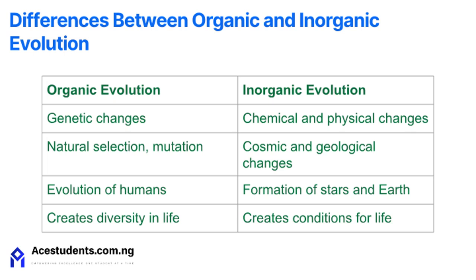While organic evolution occurs over millions of years, inorganic evolution spans billions of years. For example, the evolution of humans is an organic process, while the formation of Earth's atmosphere is inorganic.